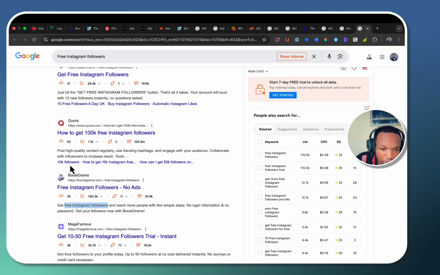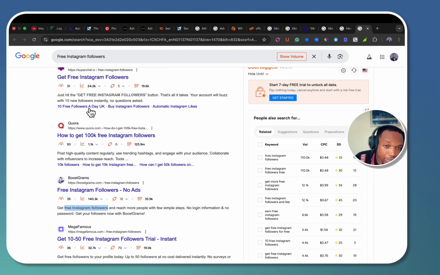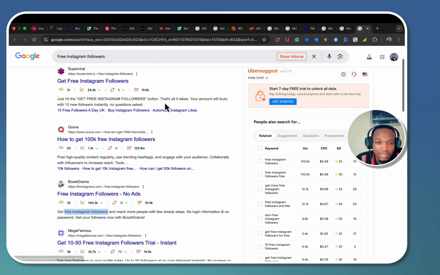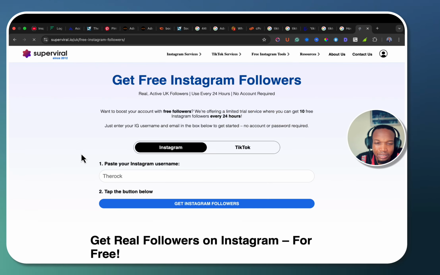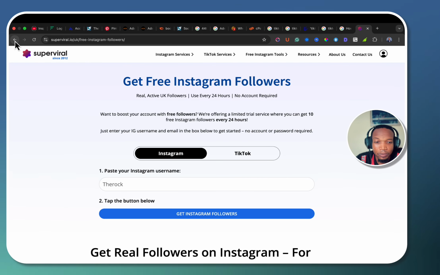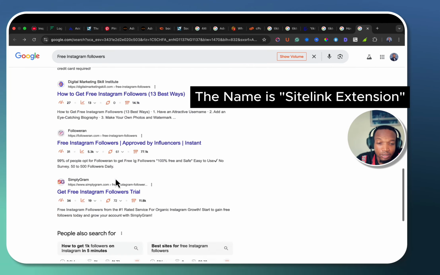Let me see. What do I call this thing again? I've forgotten the SEO name that they call this, but I think it's schema. I'm trying to remember what this is called. If I remember, I'll put it down. But that's why I don't need to bug my head with that.